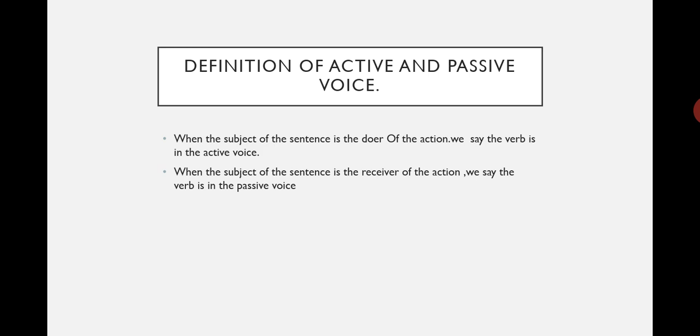When the subject of the sentence is the receiver of the action, we say the verb is in the passive voice. In our subsequent class, I will give you questions on active and passive voice. But today we will just be learning how to identify the doer and the receiver of an action.